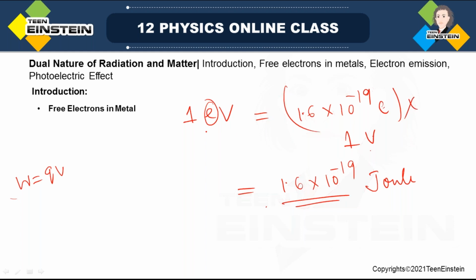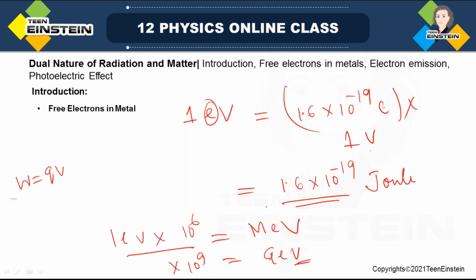So this is the smallest unit, and in atomic physics we'll be using this. And if you go for nuclear physics, this will be written as 10 to the power 6 of this, that is mega electron volt, MeV. Then if you multiply by 10 to the power 9, it will be giga electron volt.